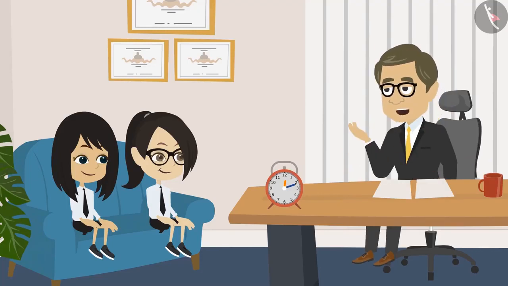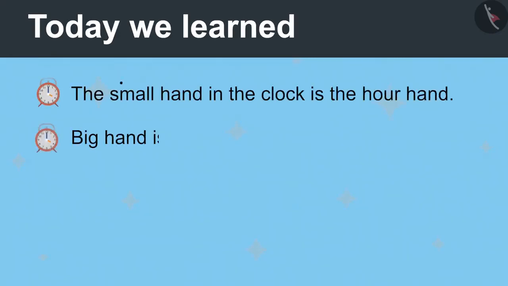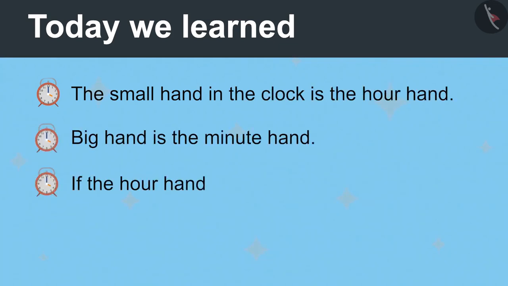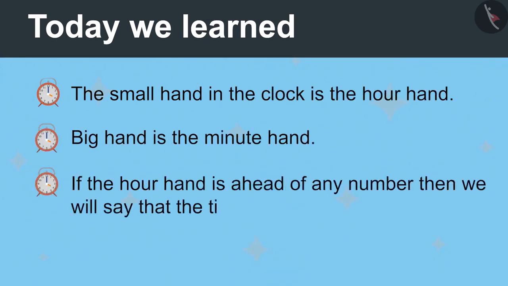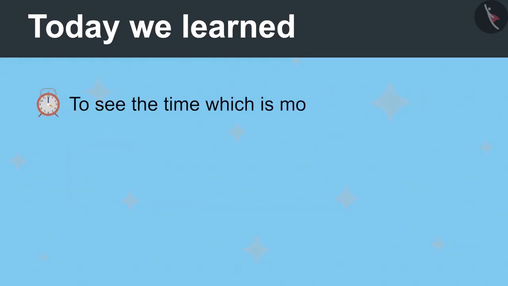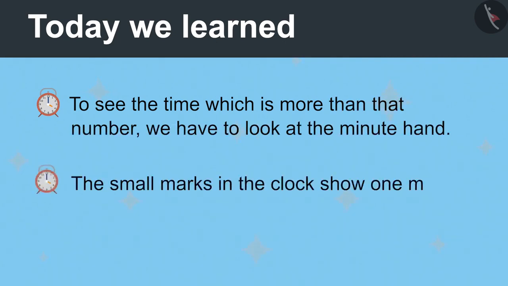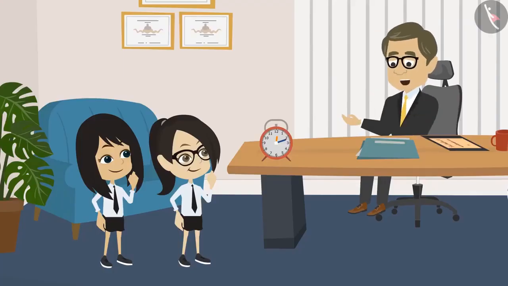Tell me once, what have you learned today? Sir, we learned that the small hand in the clock is the hour hand and the big hand is the minute hand. If the hour hand moves ahead of any number, then we will say that the time is more than that number. And to see the time which is more than that number, we have to look at the minute hand. The small marks in the clock show 1 minute. Very good. Now you can look at the clock and tell the time.